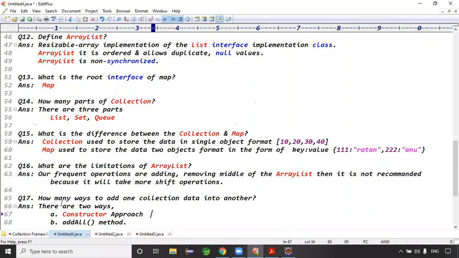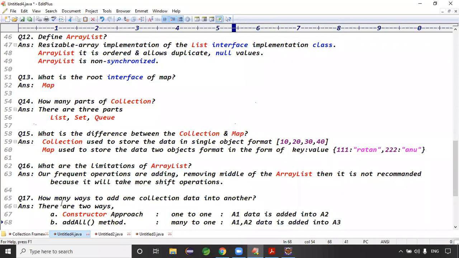Constructor approach means what? It is adding one to one, right? Yes, sir, one to one. A1 data is added into A2. What about the add all method, guys? Is it one to one or many to one? Many to one. Many to one means A1, A2 data is added into A3, right? Exactly.